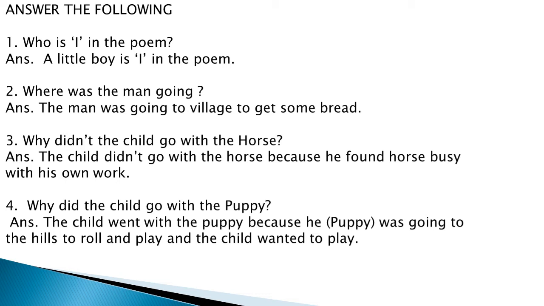Next, why did the child go with the puppy? Now this time child went with the puppy. In the poem we saw. So why did the child go with the puppy? Answer. The child went with the puppy because he, that is puppy, was going to the hills to roll and play, and the child wanted to play. Right, children? This thing we discussed in the poem, and child wanted to play, and puppy was going to the hills to roll and play, so child went with the puppy. All right. Let's see the next one.